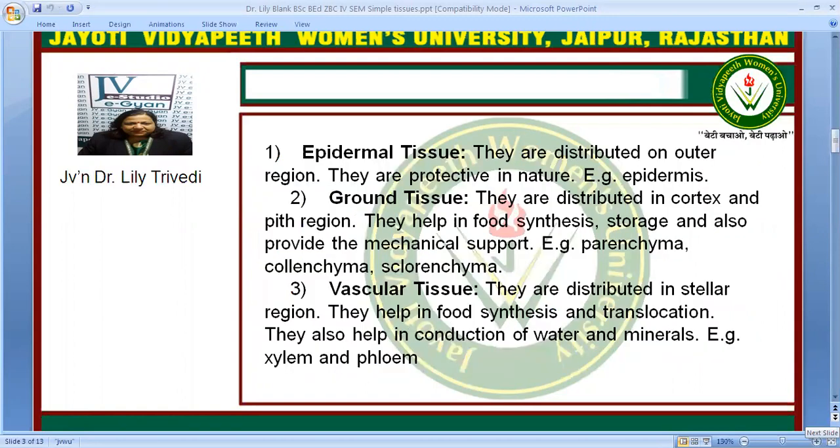The epidermal tissue, they are protective in nature. The ground tissue, they help in synthesis of food, storage, and mechanical support. Under this comes the parenchyma, collenchyma, and sclerenchyma cells. And the vascular tissues, they are present in the stellar region and they help in the synthesis of food, translocation, conduction of water, minerals, etc. Xylem and phloem come under it.